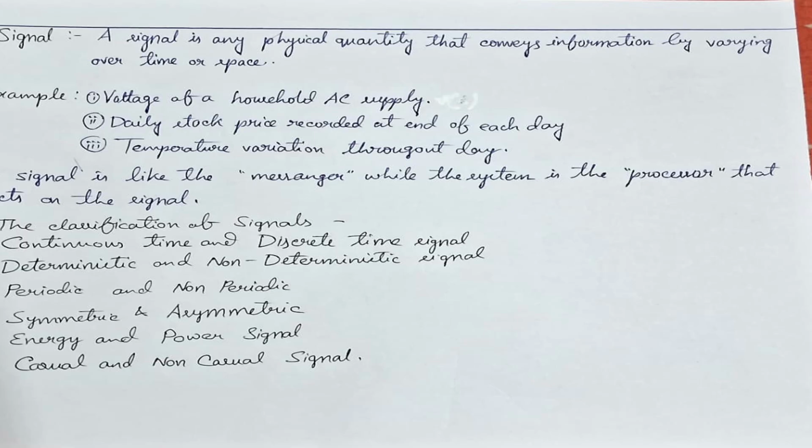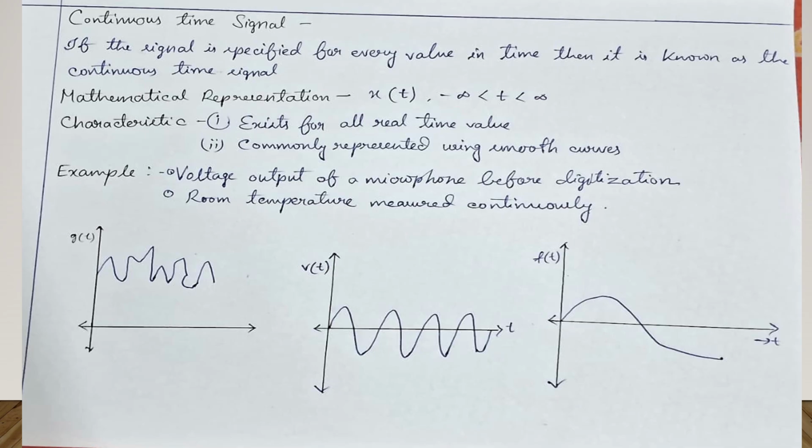The classification of signals: continuous and discrete, deterministic and non-deterministic, periodic and non-periodic, symmetric and asymmetric, or odd and even, energy and power signals, causal and non-causal.